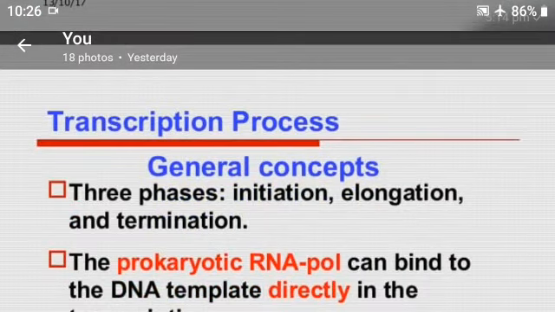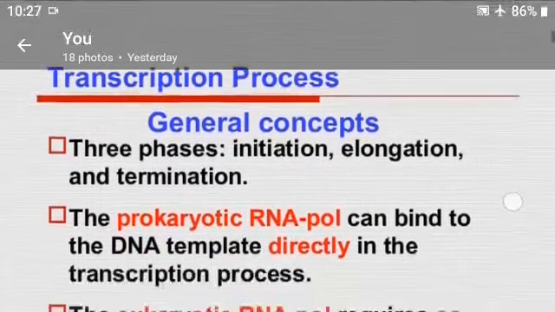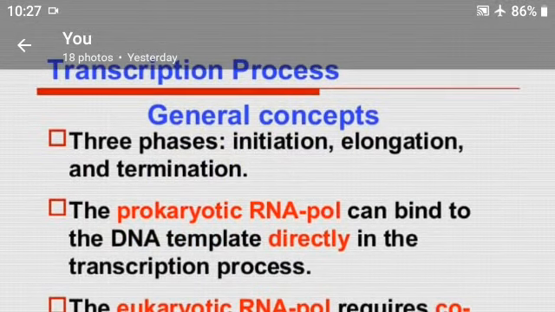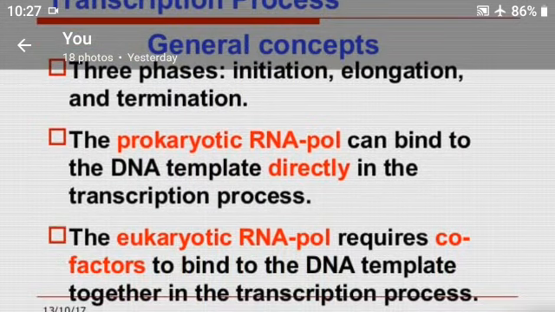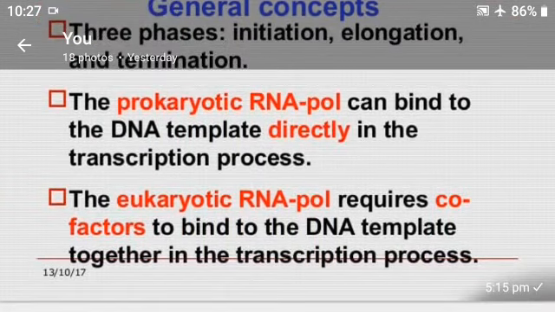Transcription process, general concepts: three phases, initiation, elongation and termination. In the prokaryotes, RNA polymerase can bind the DNA template directly in the transcription process, and in eukaryotes, RNA polymerase requires cofactors to bind to the DNA templates together in the transcription process.